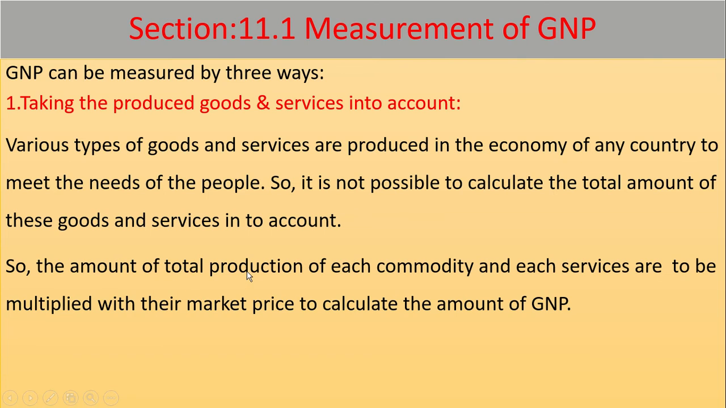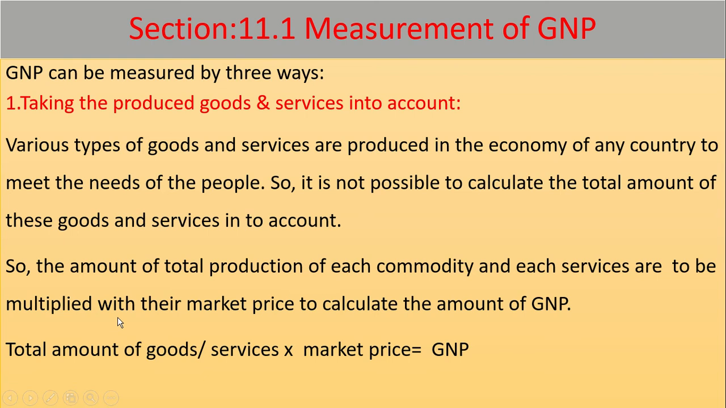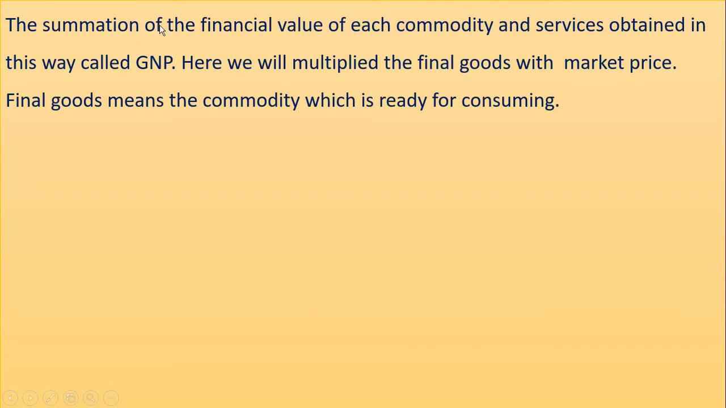So the amount of total production of each commodity and each service is to be multiplied by its market price to calculate the amount of GNP. That means to calculate GNP, we have to multiply the total amount of goods and services by the market price and then we will get the GNP. The summation of the financial value of each commodity and service obtained in this way is called GNP.